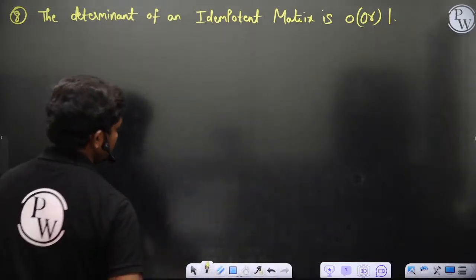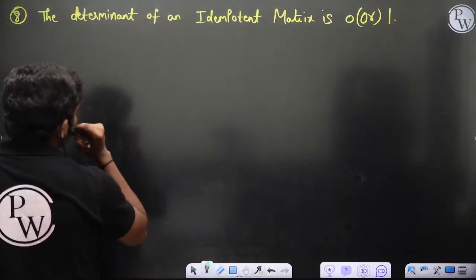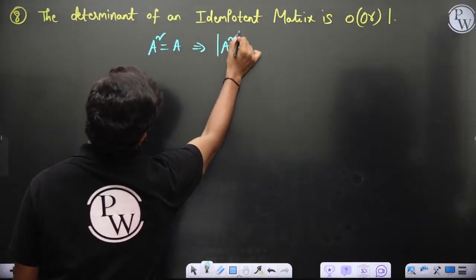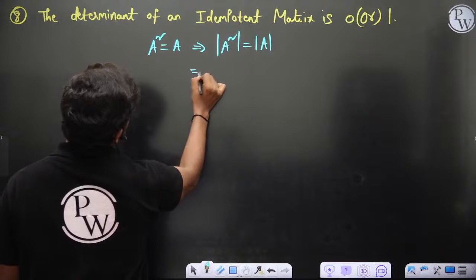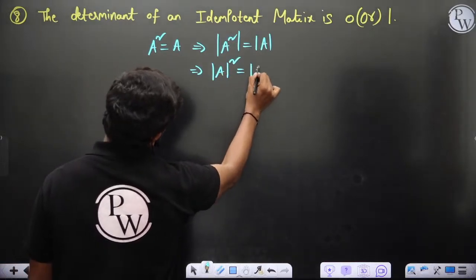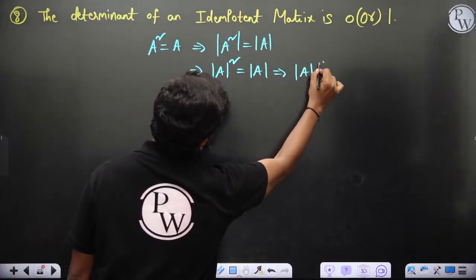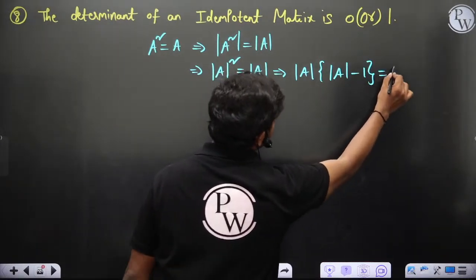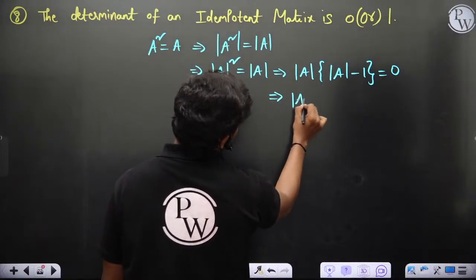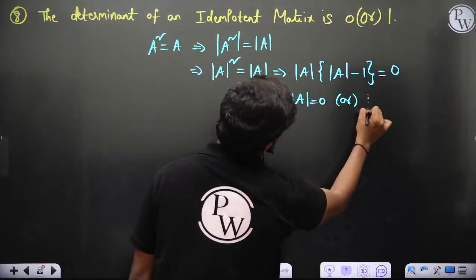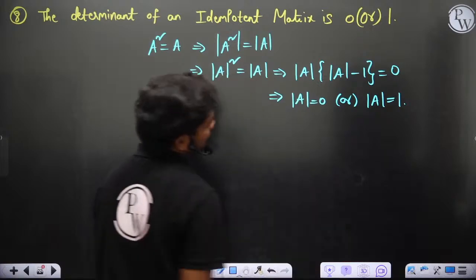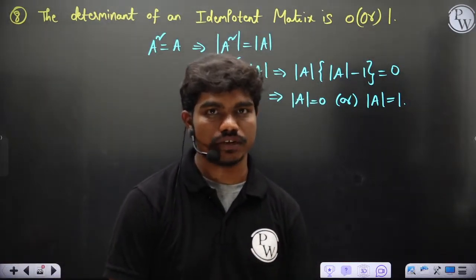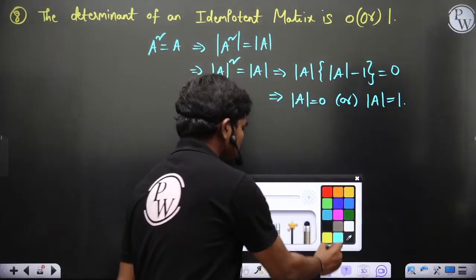Okay, so let's see, this is 0 or 1. For idempotent, A square is equal to A, so det A square is equal to det A. So det A whole square is equal to det A, which means det A is equal to 0 or det A is equal to 1. So it's not mandatory that your idempotent matrix should always have an inverse, of course. So this is something that we have.